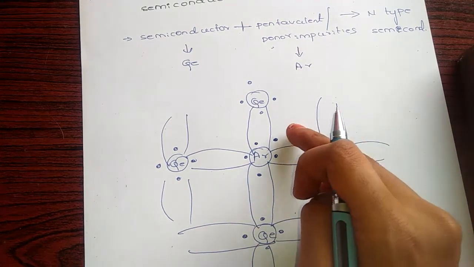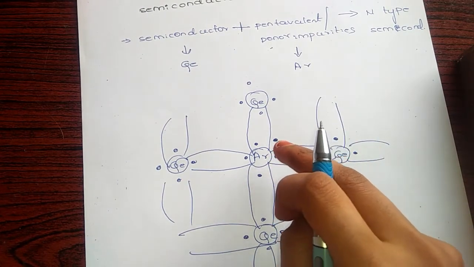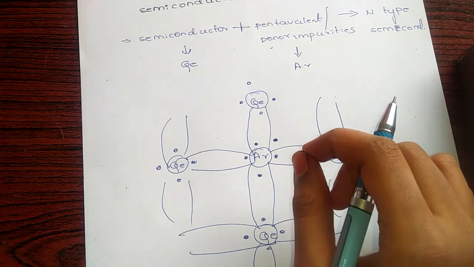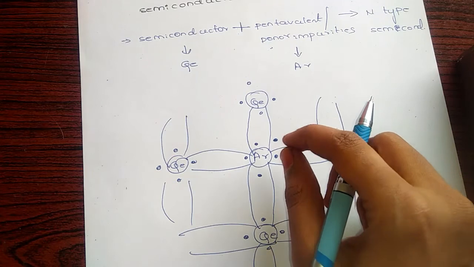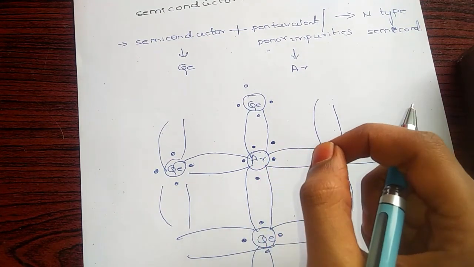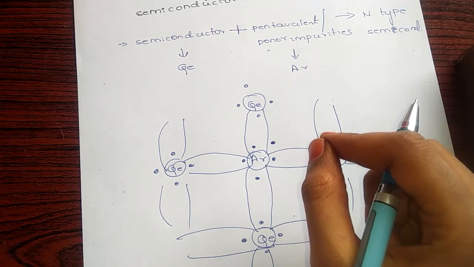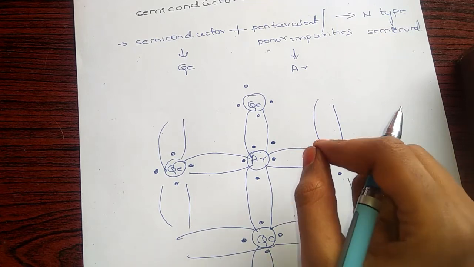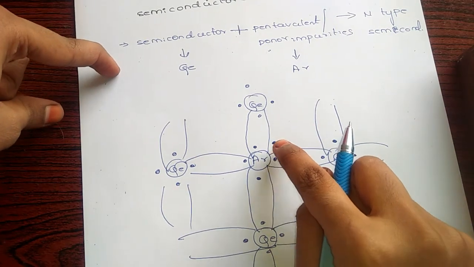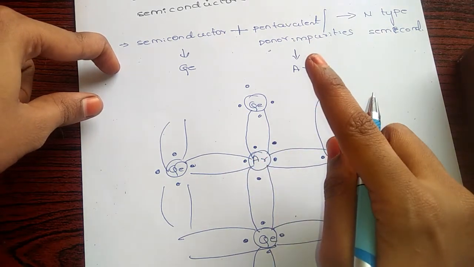Then what about the remaining 1 electron? It stays like that, but it is detached from the parent atom when just a little amount of energy is applied. This little amount of energy is present at room temperature itself, so at room temperature the 5th electron detaches from the parent atom and moves to the conduction band.